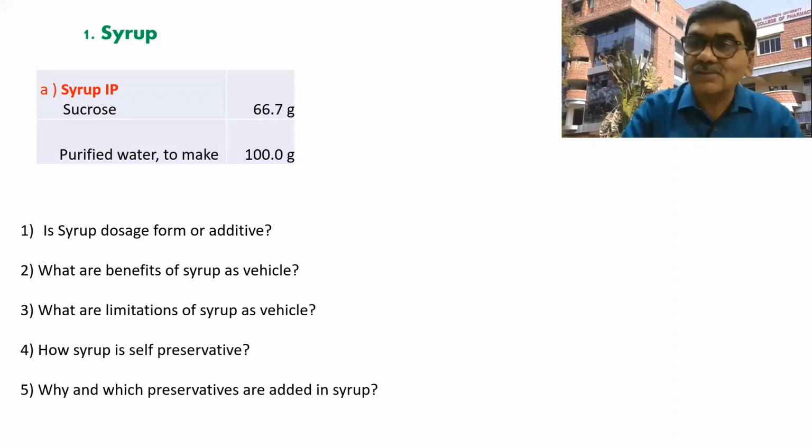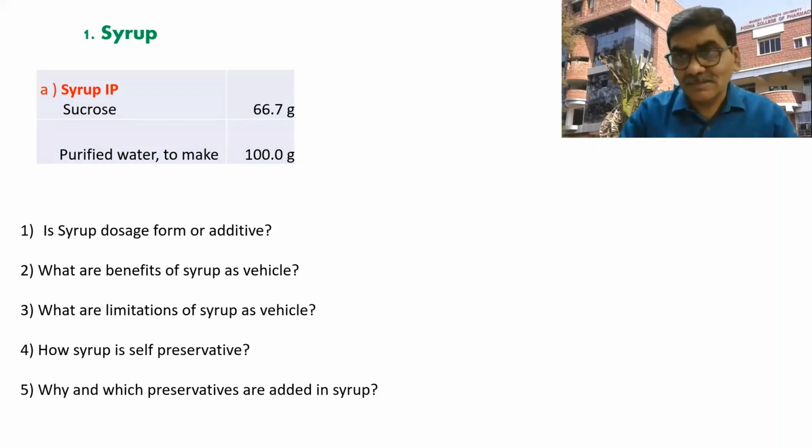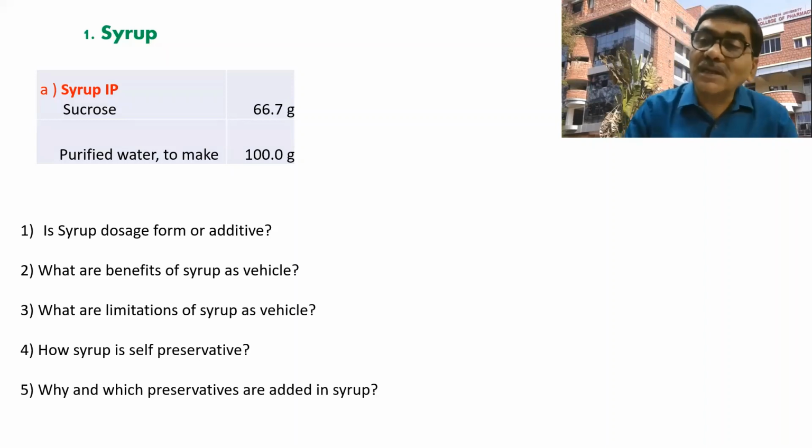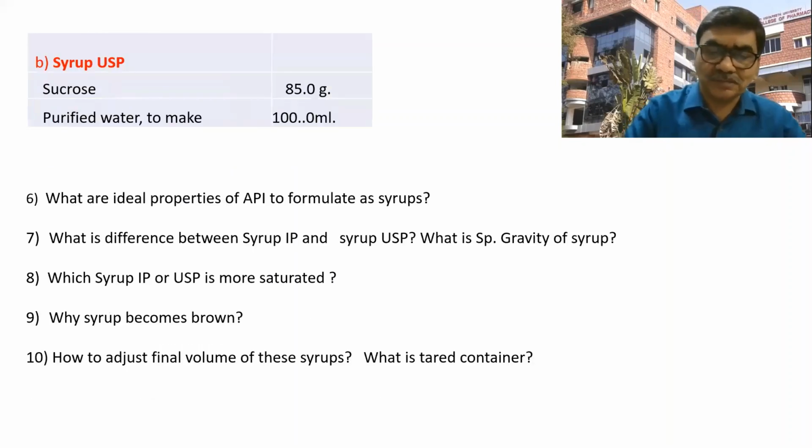In the third year also, you will study these points, but at this level, primarily, we should know this information. In the third year, I will ask, what is the pH of the syrup? What is the pH of that medicated syrup? Then why these particular preservatives are used depending on the pH. But at this step, you should know at least the name of the preservative.